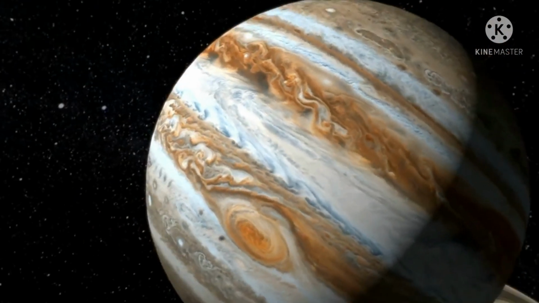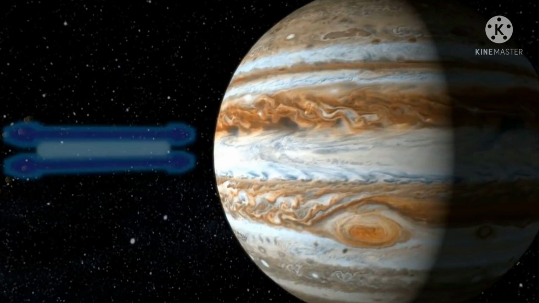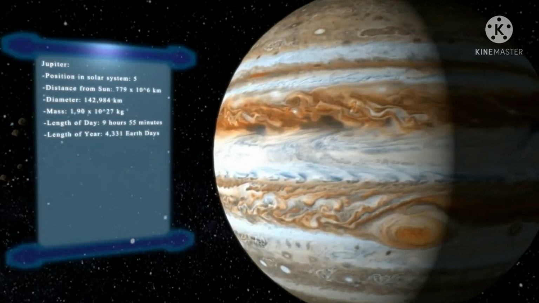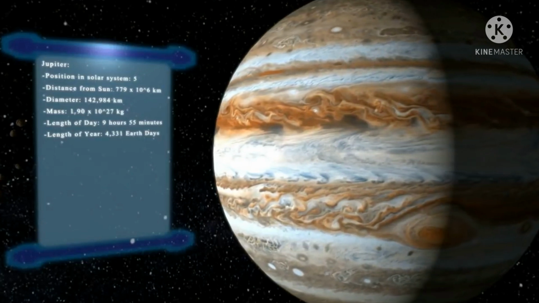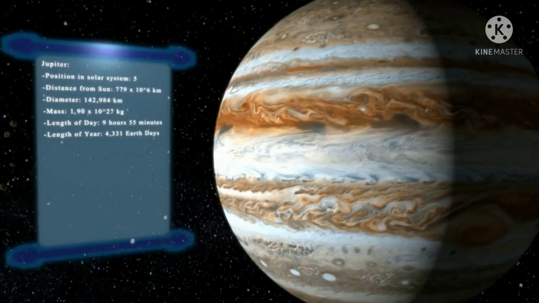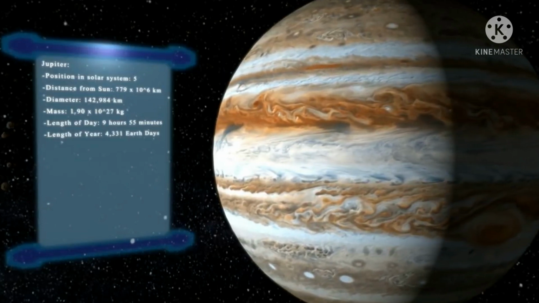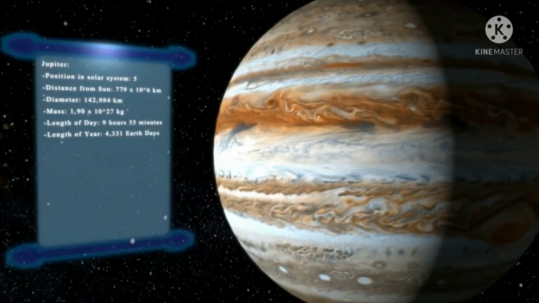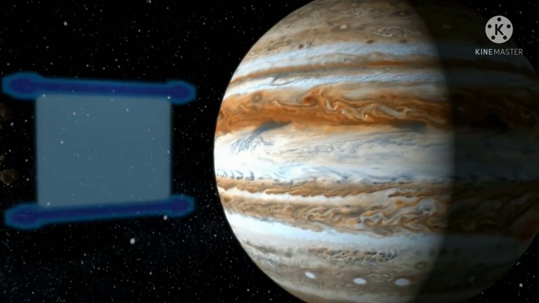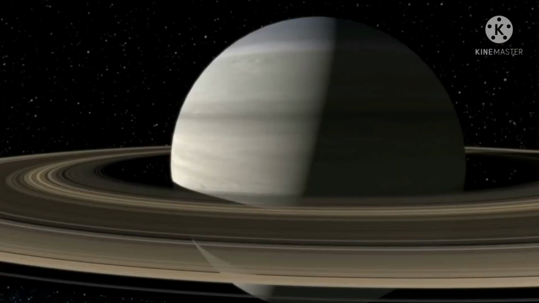The next planet is Jupiter, the largest planet of the solar system. It is so large that about 1300 Earths can be placed inside this giant planet. It rotates rapidly on its axis. Jupiter has a large number of satellites. It also has faint rings around it. It appears quite bright in the sky.